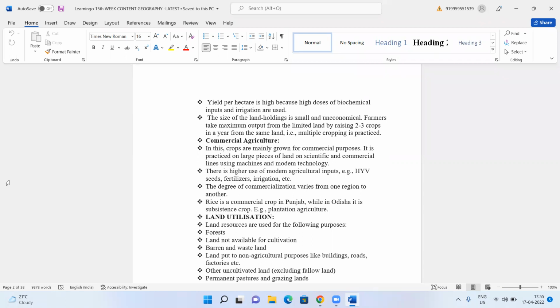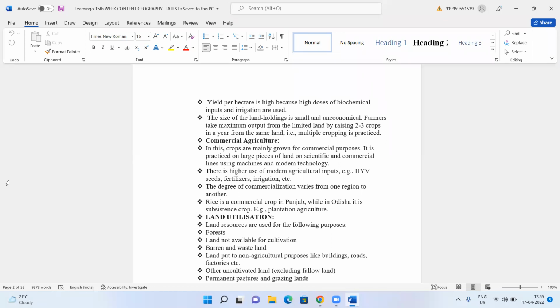Are the crops grown for commercial purposes? As I told you, it is only meant for sale. So it is practiced on large pieces of land on scientific and commercial lines using machines and modern technology. Here they totally depend upon modern methods of cultivation. They will use high doses of chemicals, pesticides, insecticides, and also modern technology. Maybe they will go for machines and other things also.